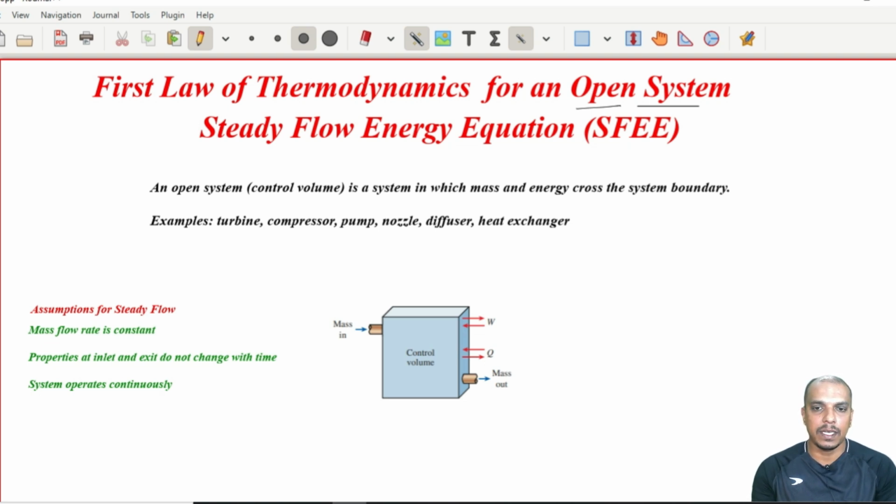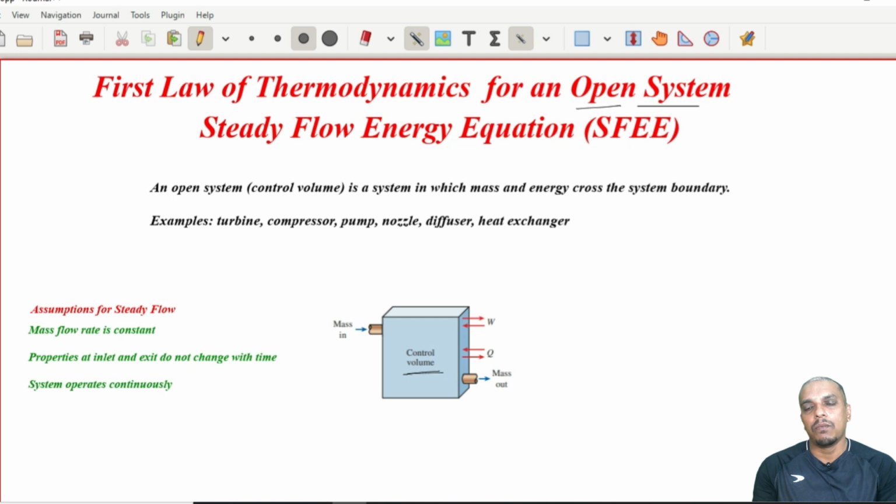So, here we can see an open system example. Mass is coming in and mass is also going out, unlike a closed system where mass is fixed. Here, both mass as well as energy can cross the system boundary.